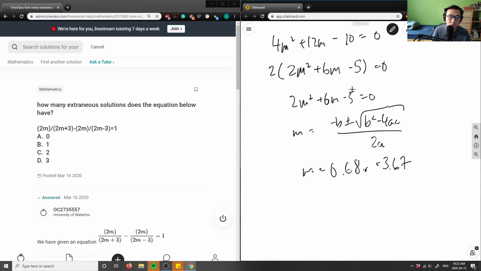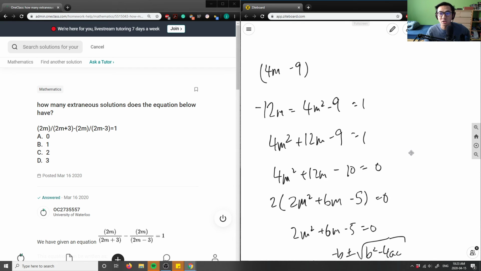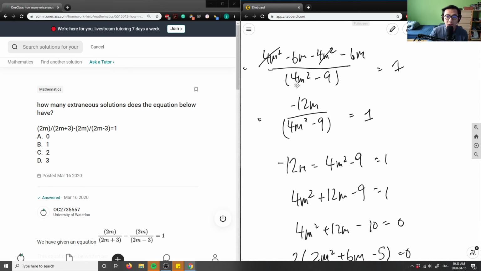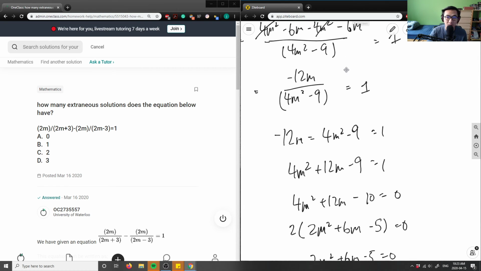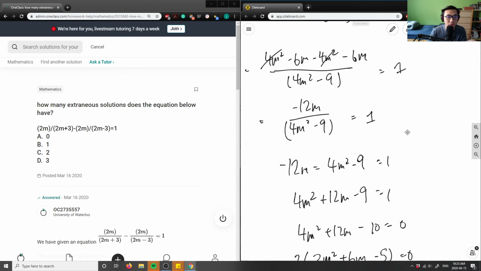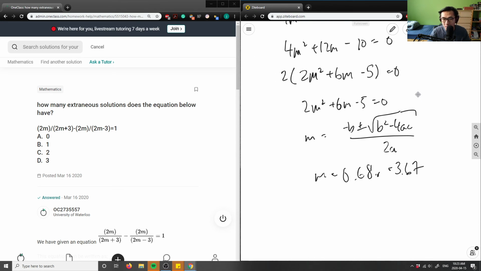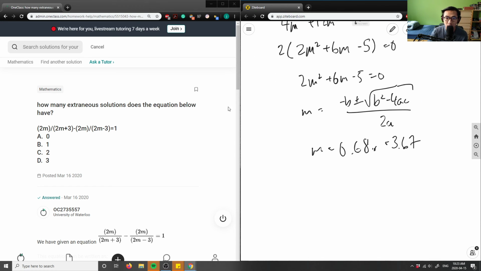And we were looking at extraneous solutions. So do I get an extraneous solution in this case? Is there a discontinuity in terms of the top and the bottom? In this case, no, right? I couldn't cross anything out between the numerator and the denominator when we're doing the rational expression. So in this case, our answer here would be 0.